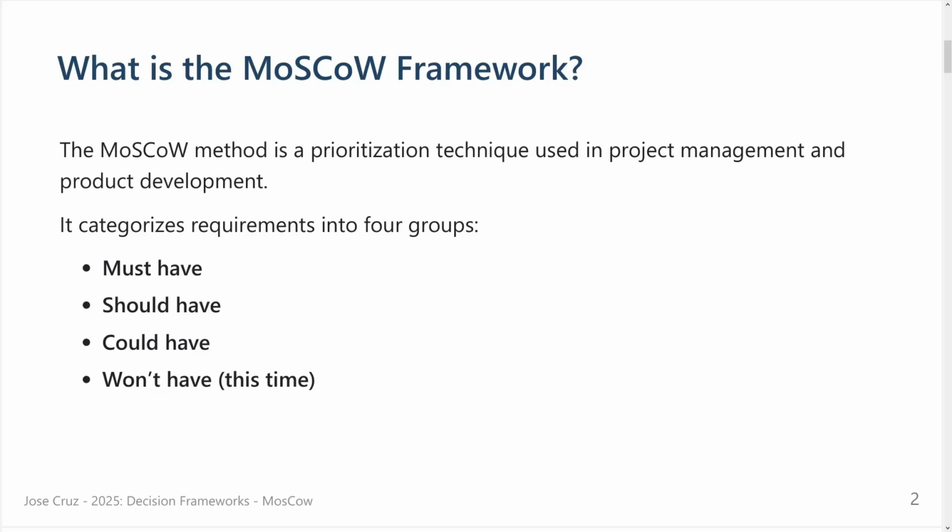It's not that we don't want it, we don't want it for this version, we don't want it at first. If you see the first letters that are capitalized here, that brings the name MoSCoW. That's the reason for the name, and it's quite easy to remember it later. So let's see the details.